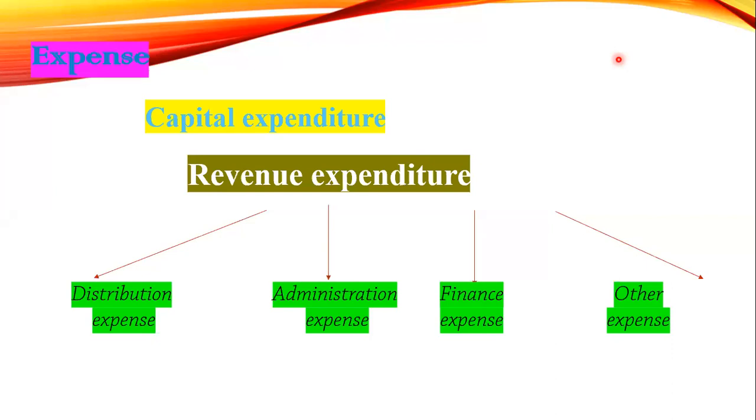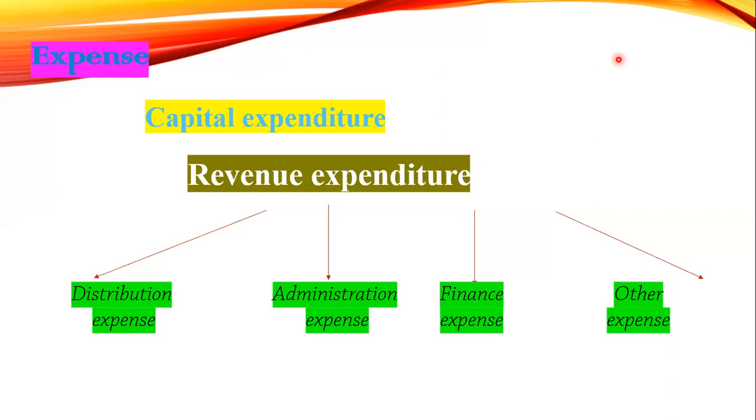For example, interest. Interest is connected to a loan, so interest comes under finance expense. Bank charges are connected to the bank, so they also come under finance expense.